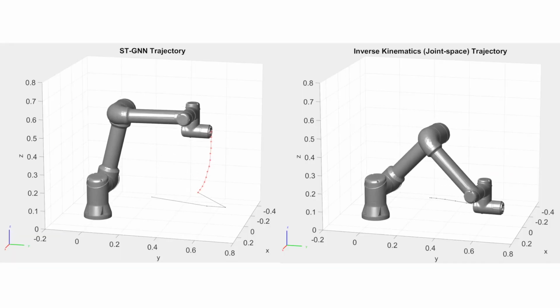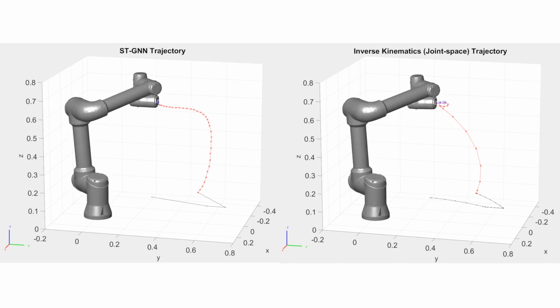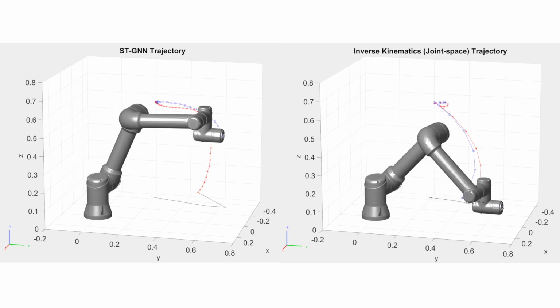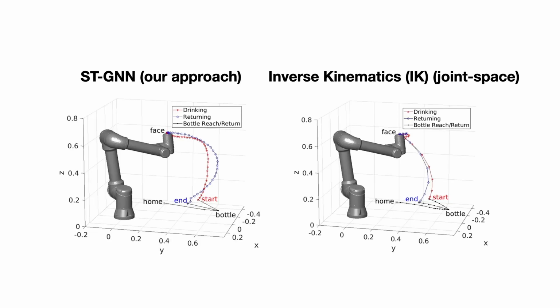We then qualitatively compare our STS-GCN-based approach on the left to a standard inverse kinematics-based joint space trajectory on the right. Our method displays a more human-like, predictable motion that first reaches in front of the face and then approaches the mouth steadily, unlike the consistent curve of the standard IK-based trajectory.